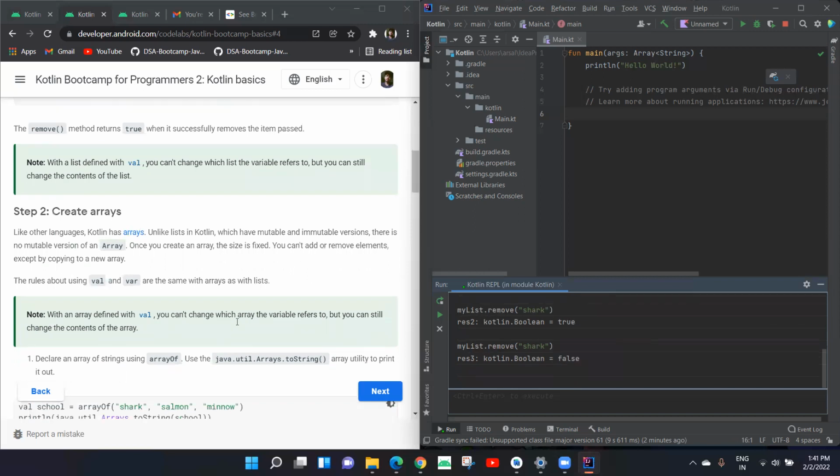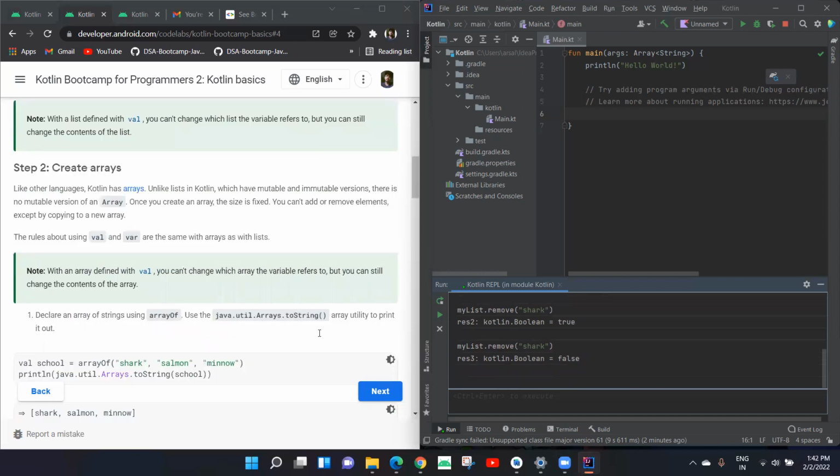Arrays are similar to lists, but somehow different, because arrays have a fixed size. For example, unlike lists in Kotlin, which are mutable and immutable, there is no mutable version of array. That means an array is always immutable. Once you create an array, the size is fixed. You cannot add or remove elements except by copying it to a new array.